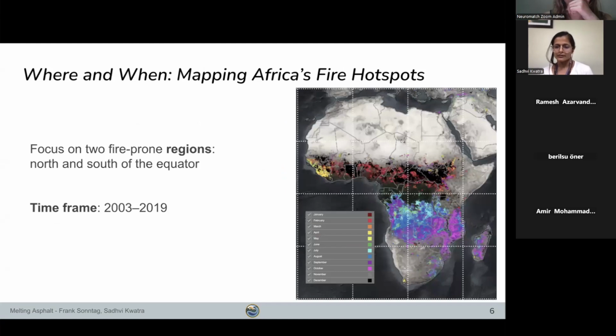The next point was, when and where do we look? This is a map from 2015 of the fire hotspots.